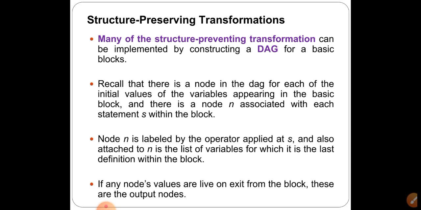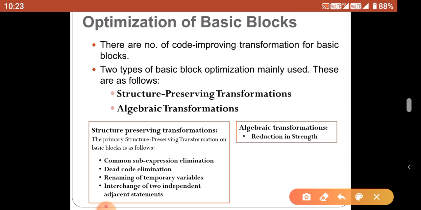So in this topic we are going to discuss these two important topics, that is, structure preserving transformation and algebraic transformation. Structure preserving transformation consists of these four topics: how to eliminate the common subexpression and dead code, and also we can rename the temporary variables to optimize, and the last one is the interchange of independent adjacent statements to eliminate one statement and move the last statement into the previous one to make our program more efficient.